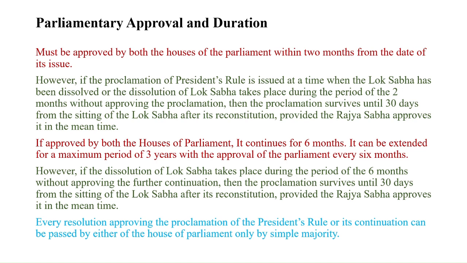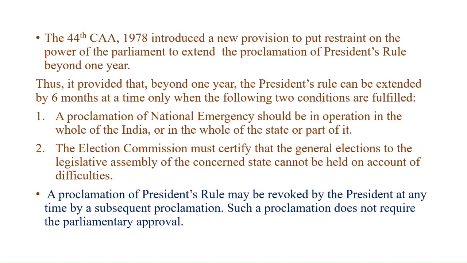However, if the dissolution of the Lok Sabha takes place during the period of 6 months without approving the further continuation, then the proclamation survives until 30 days from the first sitting of the Lok Sabha after its reconstitution, provided the Rajya Sabha approves it in the meantime. Every resolution approving the proclamation of President's Rule or its continuation can be passed by either House of Parliament only by simple majority.